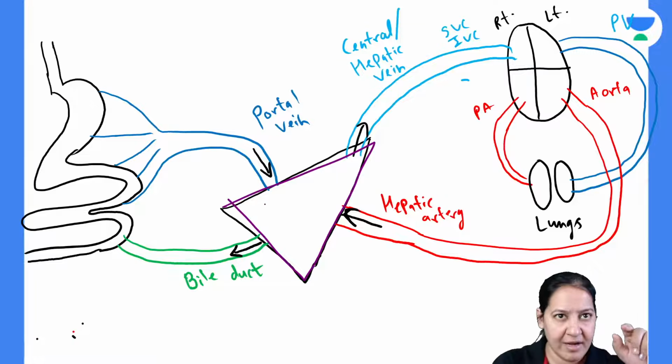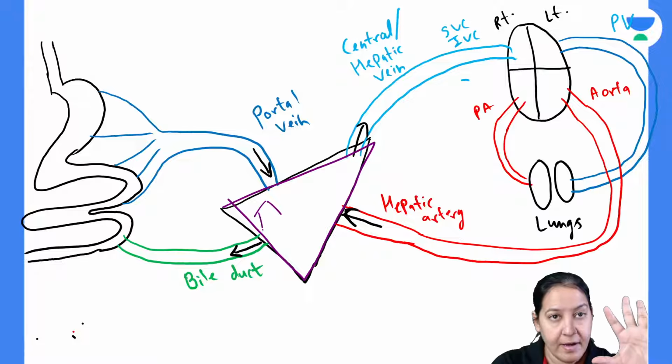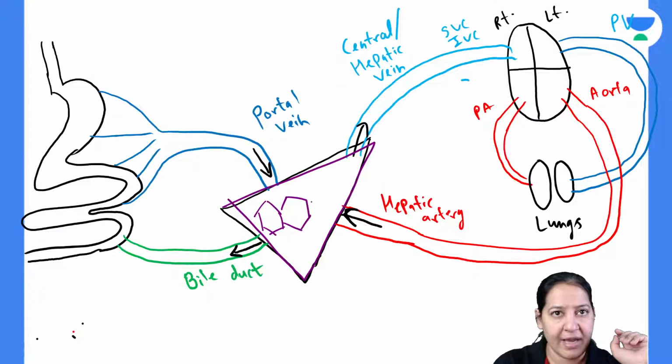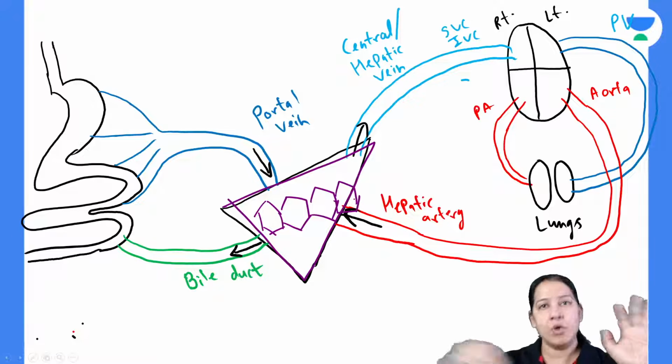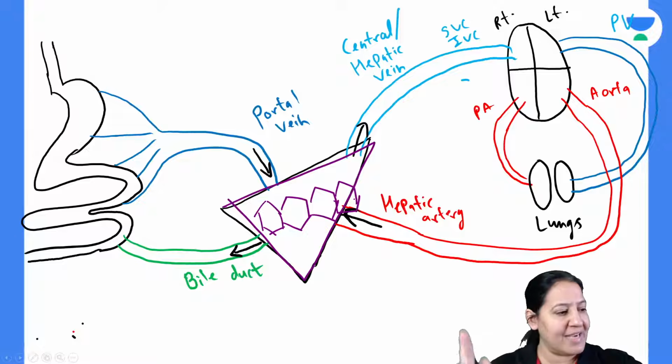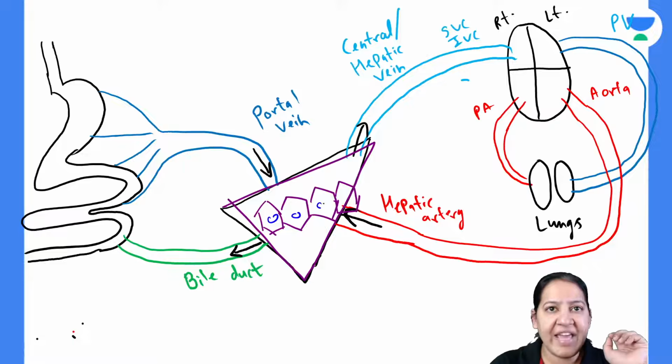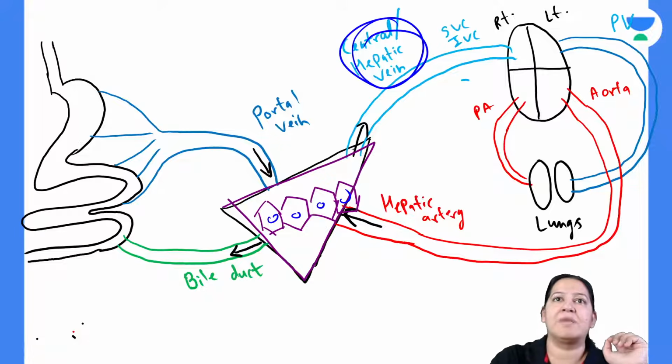So if you cut the liver, let me draw it. This is the hexagonal model. Let me draw a few hexagons here. I cannot draw all, but let me draw a few. Out of these, which is present at the center of each? This hepatic or central vein is present at the center of each.